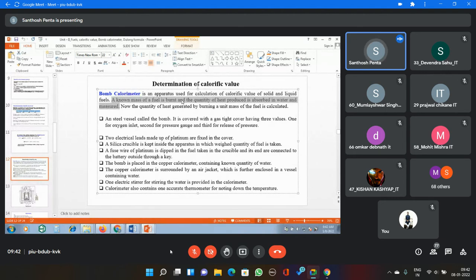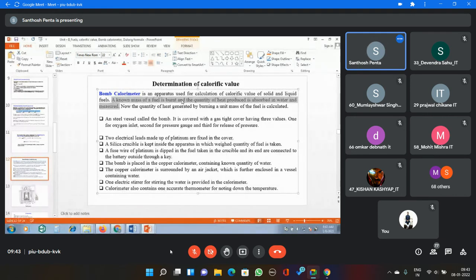In that equipment we are keeping some water, so the heat liberated is absorbed by the water. One thermometer is kept in the water. We note the initial temperature and the final temperature, and with that we determine the calorific value, that means how much heat is liberated. This is the main principle.